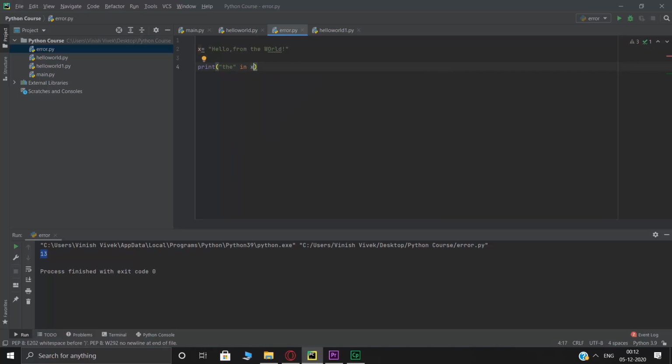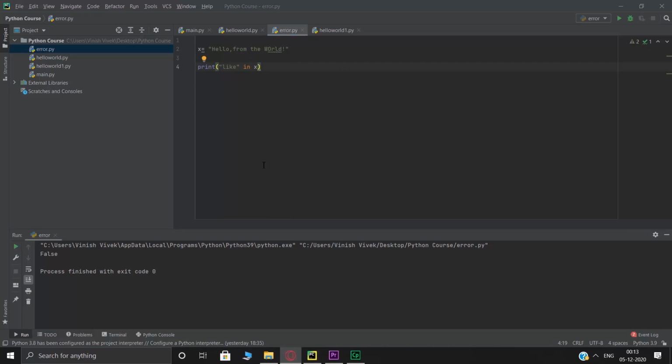So when I write this and I run it, as you can see, it's giving me a boolean value. When I say boolean, that means either true or false, 1 or 0. Alright, so here saying true, that means it's true that the word the is present in x. So if you try another word like this and print this, it's saying false. Okay, so that's how you can check if something is there in a string or not. You can also use the if function, but I don't want to go into if, else and all of that because you'll get confused if you've not been introduced to them earlier. Alright, so that comes in strings.